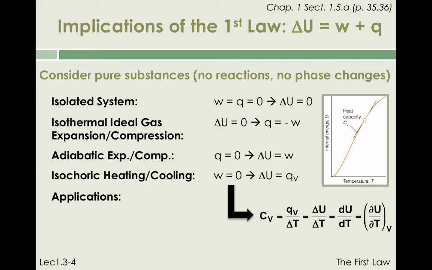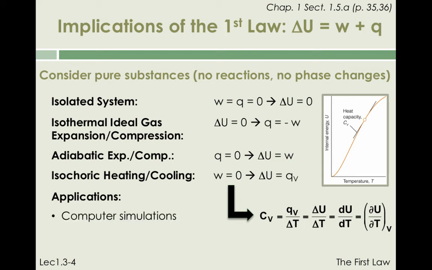The reason is that when you heat any substance, the substance tends to expand. Conversely, when you cool down any substance, it tends to contract. So doing an actual experiment where you change T by heating or cooling and keep the volume constant is not practical or feasible.